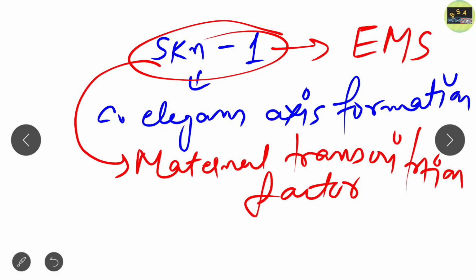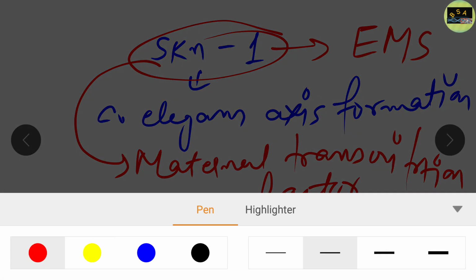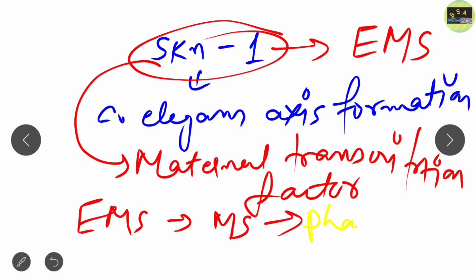When the EMS cell divides, it produces the MS cell, and when the MS cell divides, it produces pharyngeal cells.